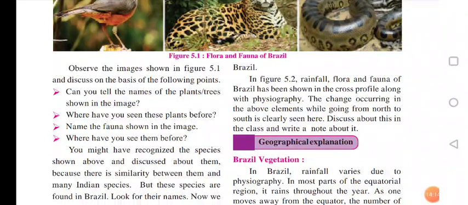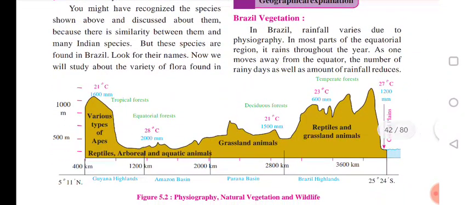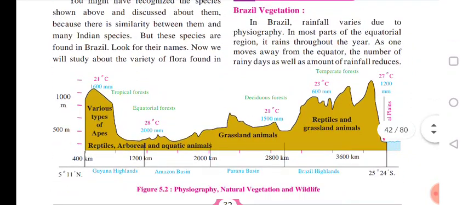Next, now see the change occurring in the above elements. You can see the change, how it changes. See the picture. All these depend upon temperature, amount of rainfall, and the slope of the land.